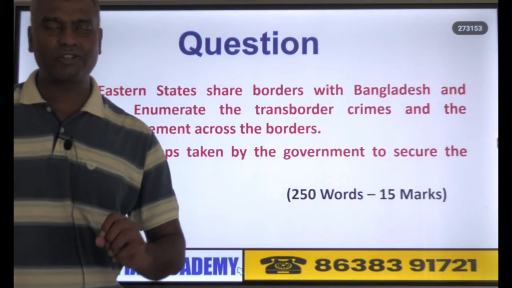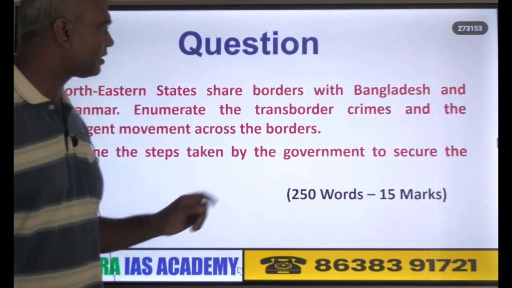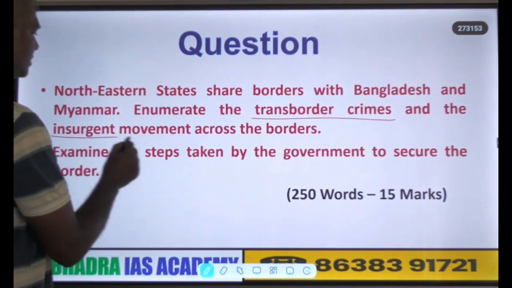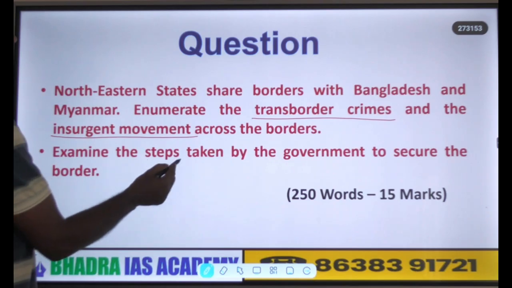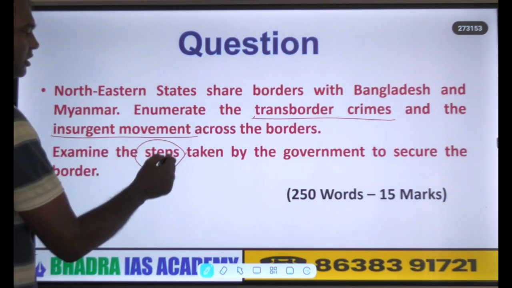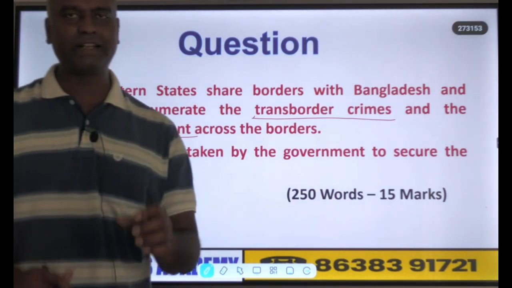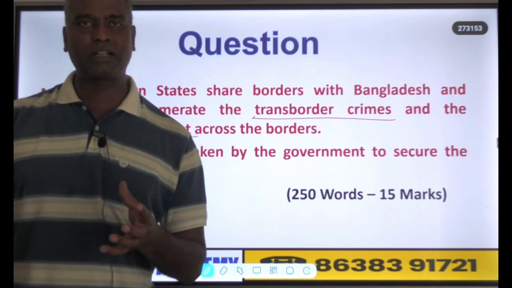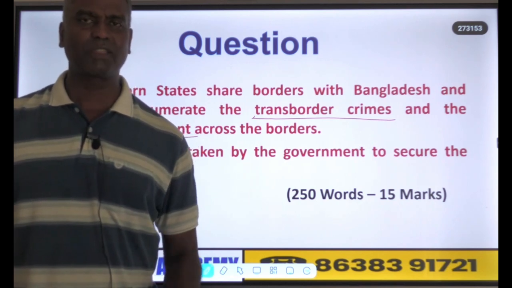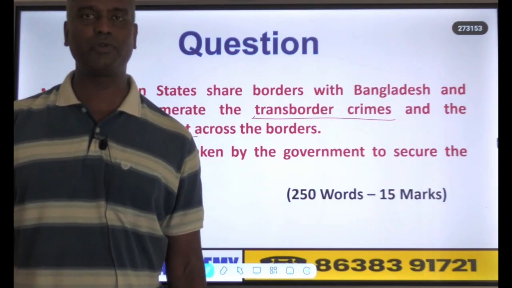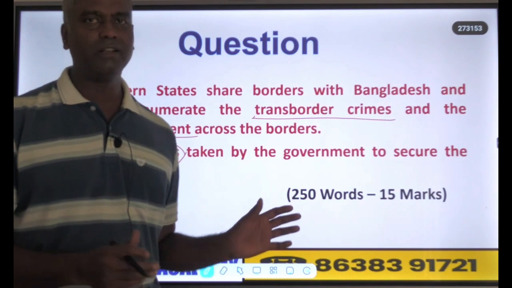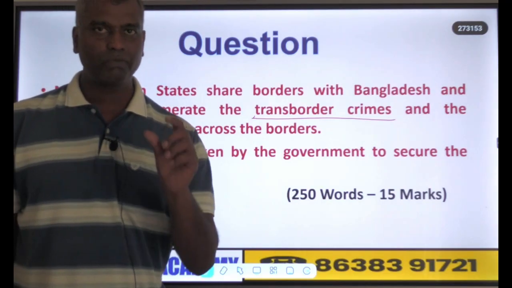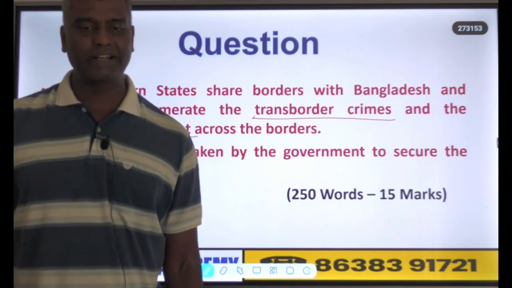So you write an introduction. In the body you discuss the main focus of the question, that is transborder crime and insurgent movement, and then examine the steps taken by the government. These are the keywords that you have to discuss. After that you can write a small conclusion that the government is actively protecting the border from transborder crimes and insurgents, etc. That is your small personal conclusion. Okay. So this question with the model answer will also be available in the link, you can download it for your reading purpose.